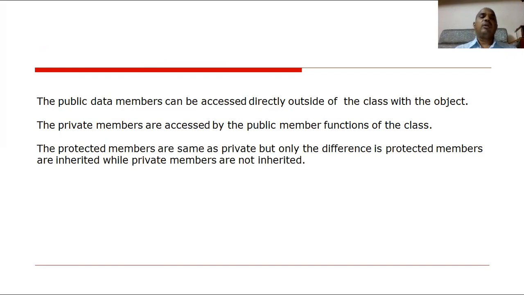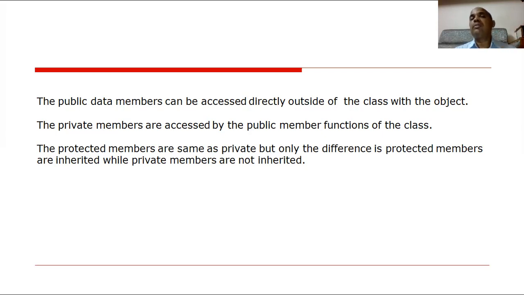Protected members are the same as private, the only difference being that protected members are inherited while private members are not inherited. The base class protected members are inherited in a derived class, where they act as private. But base class private members are not inherited.